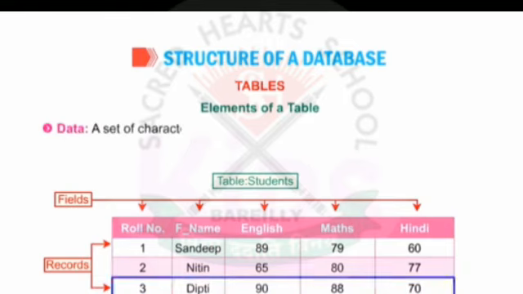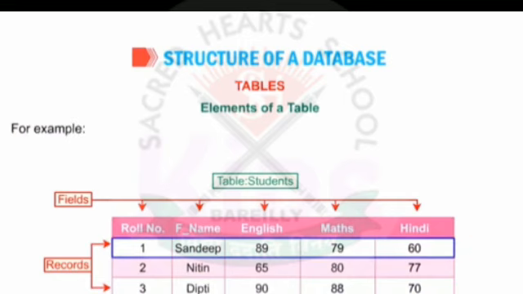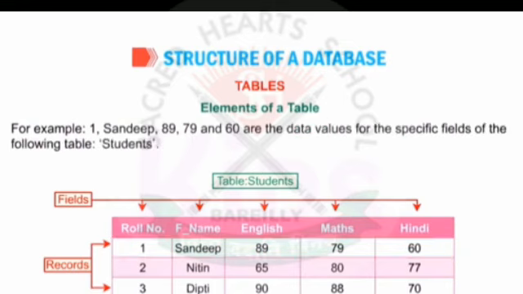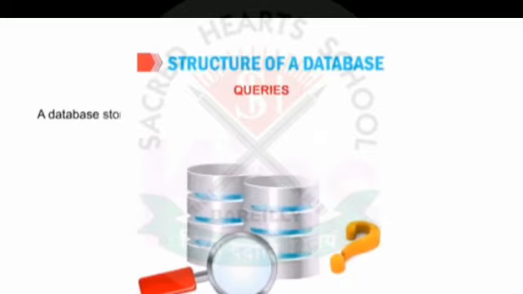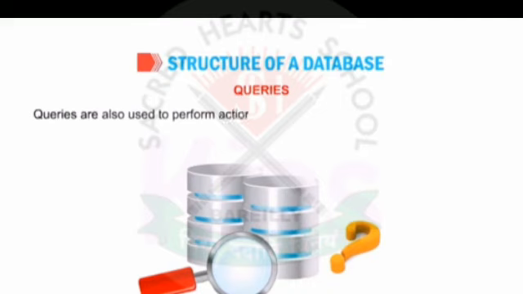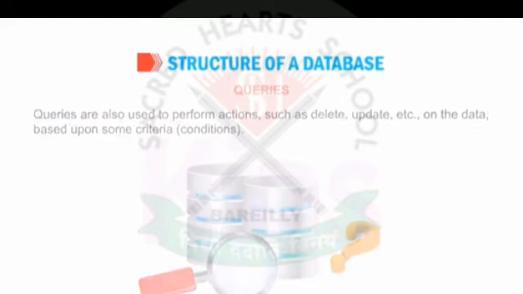Data. A set of characters that represent a valid value is known as data. For example, Sandeep, 89, 79 and 60 are the data values for the specific fields of the following table, Students. Queries. A database stores vast amounts of data, but queries help us to retrieve the filtered data based upon some conditions. Queries are also used to perform actions such as delete, update, etc. on the data based upon some criteria, conditions.